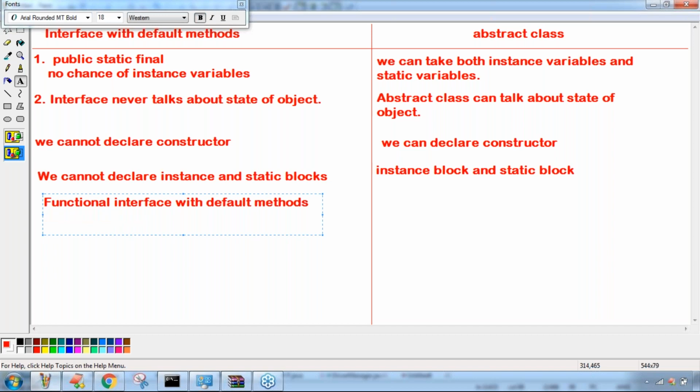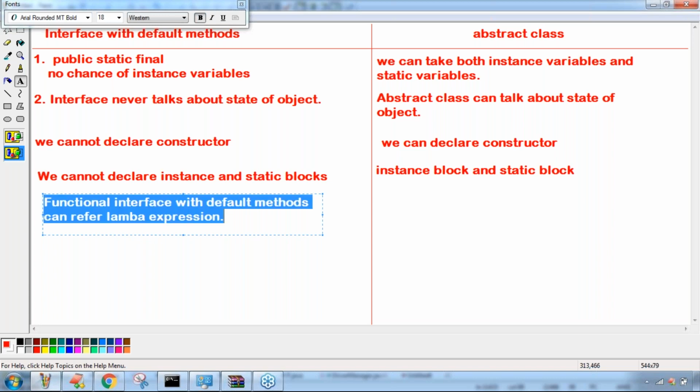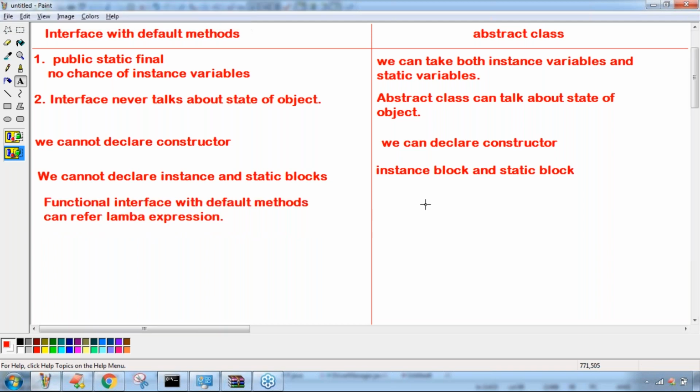Of course, we will discuss it. Don't worry, I will discuss the lambda expressions concept. A functional interface is nothing but an interface that contains only one abstract method.